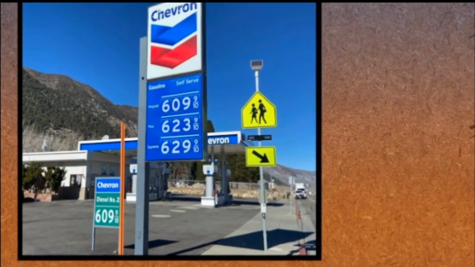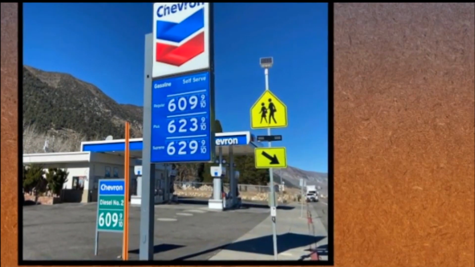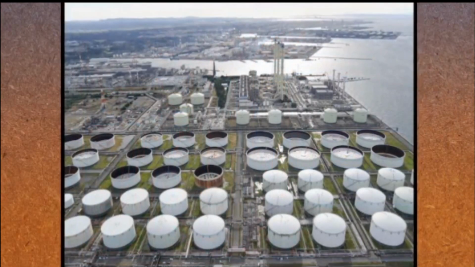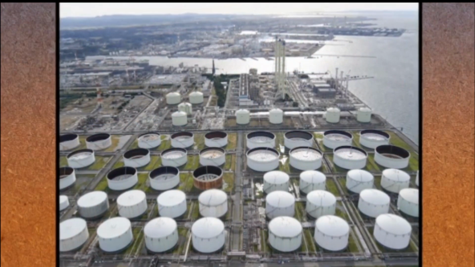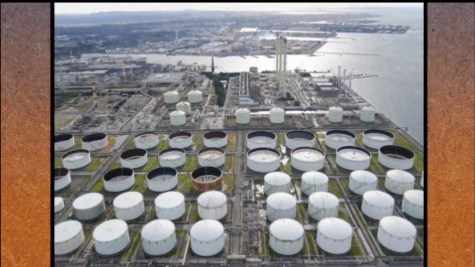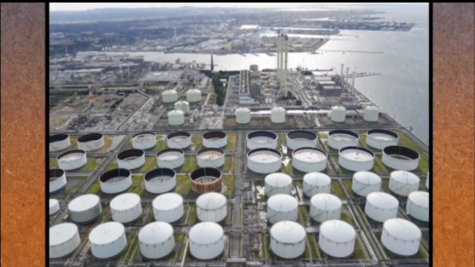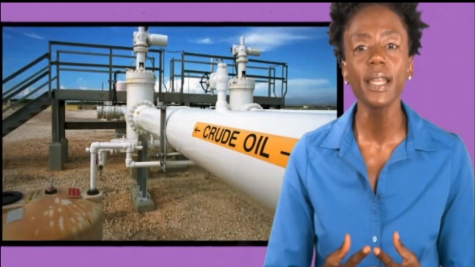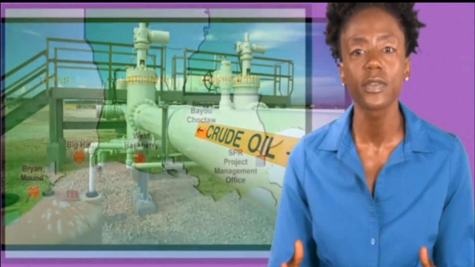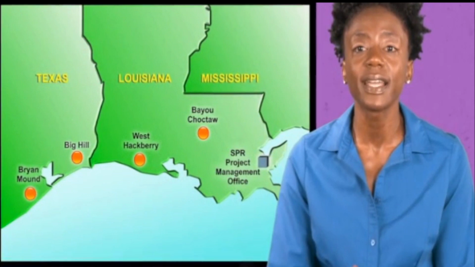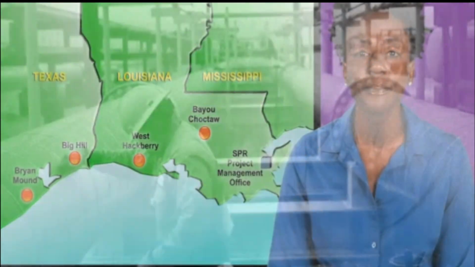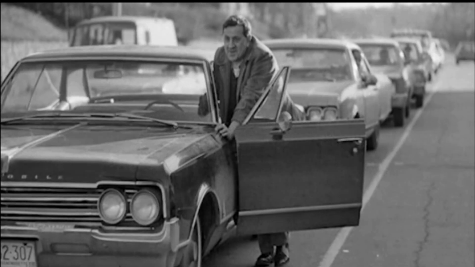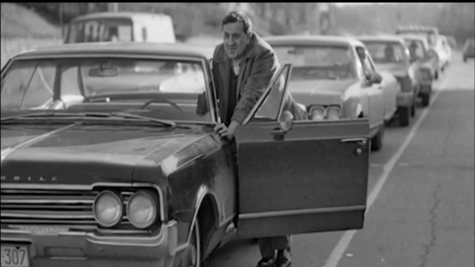For example, in response to rising gas prices, because of the ban on Russian oil, the U.S. government had decided to release oil from the U.S. Strategic Petroleum Reserve. The U.S. Strategic Petroleum Reserve is made up of giant oil reserves located underground in Texas and Louisiana, and was actually created in the 1970s in response to the Great Inflation.